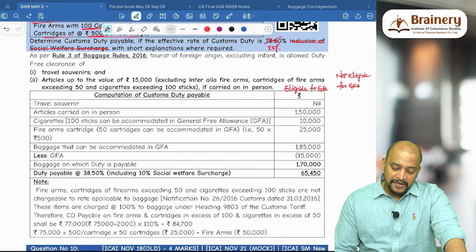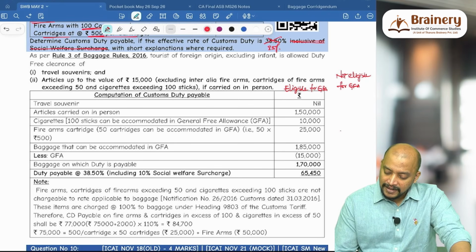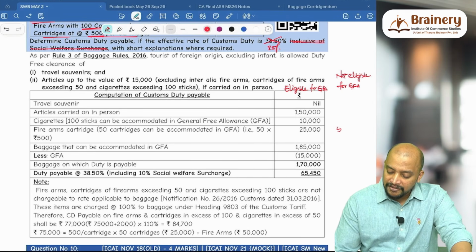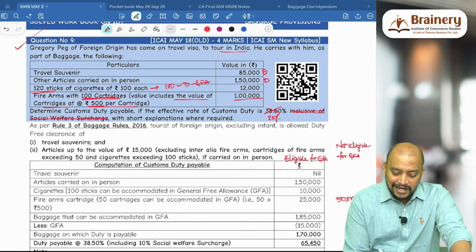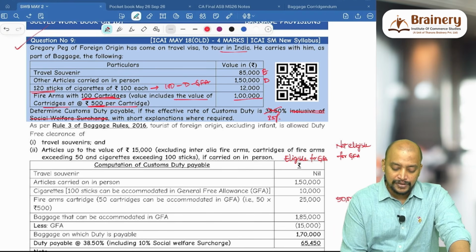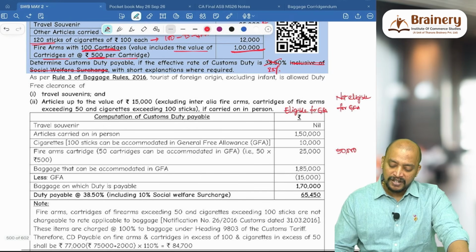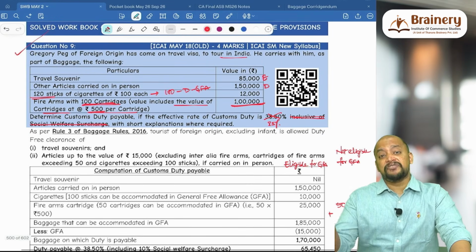In that, firearms we will keep it here: 50,000. How do you know firearms is 50,000? Because of a simple calculation, 100 into 500, 50,000. So out of 1 lakh, if 50,000 is gone, firearms will be 50,000, plus cartridges of firearms exceeding 50.